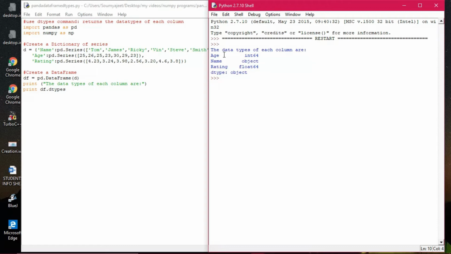However, you can change it. Age is coming in purely numeric, so it is showing you int64, and rating is coming in float, so that's why it is showing float64. All right, floating data type. So these are the things df.dtypes will display.